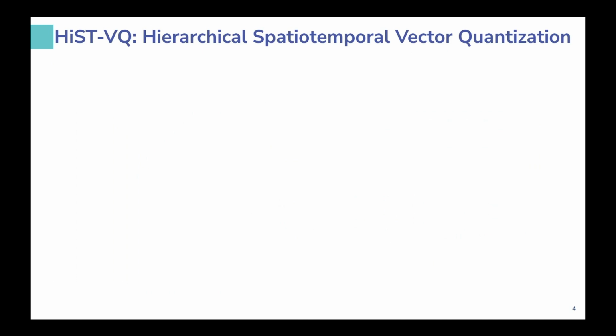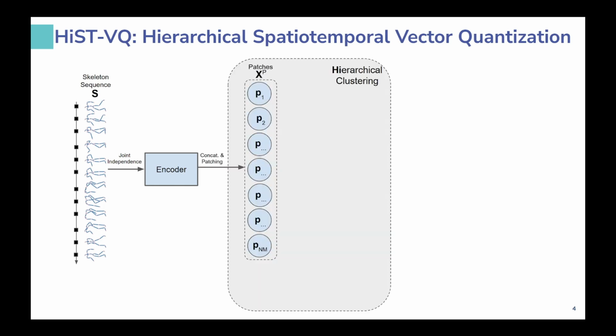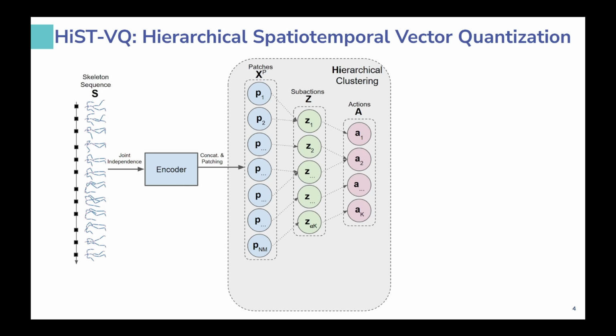Our method addresses these challenges by first passing a skeleton sequence S as input to an encoder. The encoder processes each joint independently and maps the skeleton sequence into a latent representation. Next, these joint embeddings are concatenated and divided into temporal patches, producing the patch sequence XP. Each patch is then assigned to the nearest subaction prototype Z, capturing fine-grained motion patterns. These subactions are further grouped into action prototypes A, forming a hierarchical structure from subactions to actions.